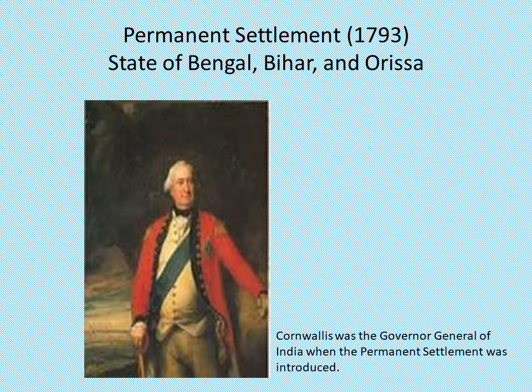After 2 decades of debate on the question, the company finally introduced the permanent settlement. The permanent settlement was a grand contract between the East India Company and the Bengal landholders, that is Jamindars and independent Talukdars, which laid down a new system of revenue administration in the state of Bengal, Bihar and Odisha.